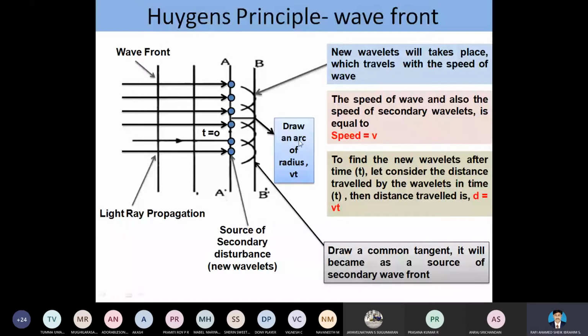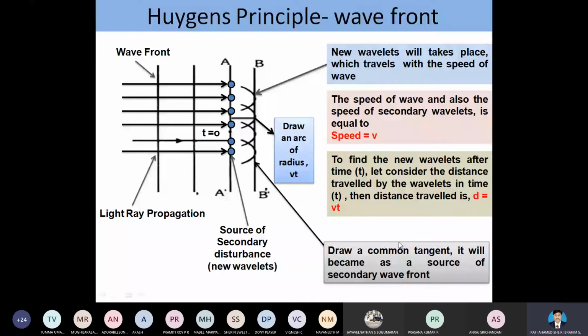To find the new wavelets after time t, where t is equal to 0 here, we are going to find the wavelet after the time t. So we are considering the distance traveled by the wavelet in time t, which is nothing but d is equal to v into t. So finally, draw a common tangent.